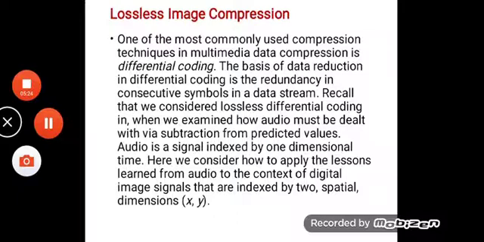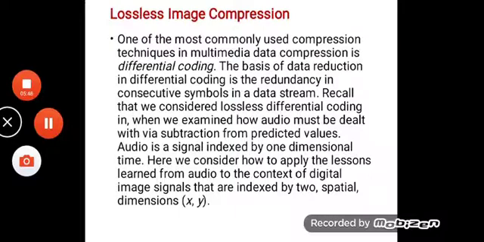One of the most commonly used compression techniques in multimedia data compression is the differential coding. The basis of data reduction in differential coding is the redundancy in consecutive symbols in the data stream. Obviously, whenever a certain repetitive pattern occurs, there we can easily apply the compression.